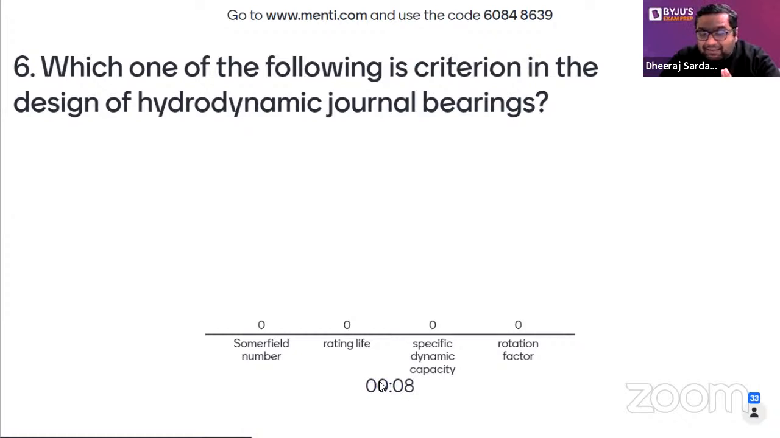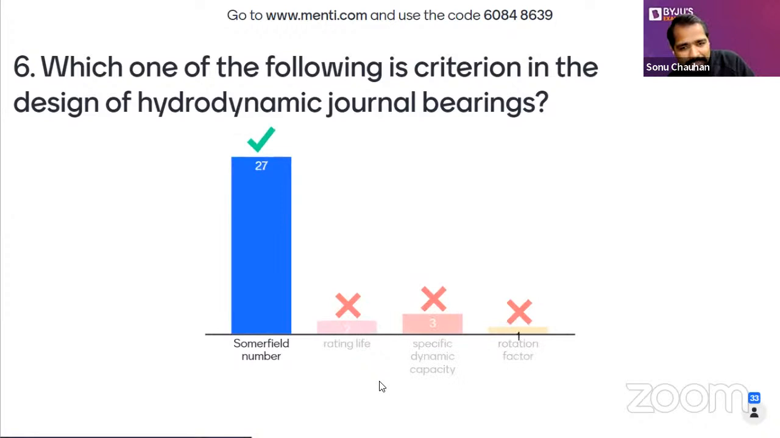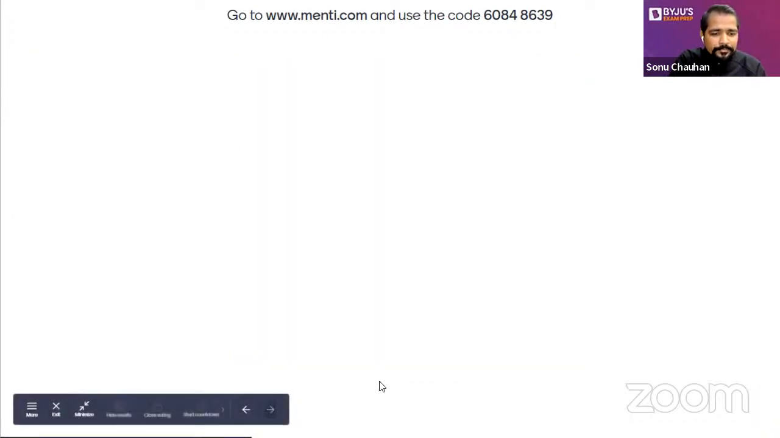Still 10 seconds, guys. Tick the answer. 3, 2, 1. Time up. Great, I think right now maximum of the people have ticked the right answer. So this time I am happy with this. Great, guys. So definitely there are a few questions जो थोड़े आसान भी होने चाहिए. So let's see the leaderboard for motivation.